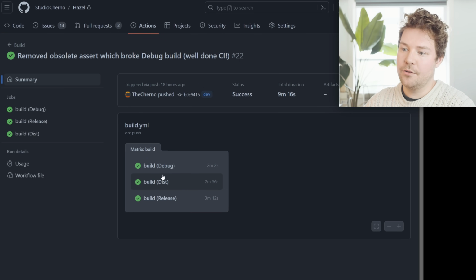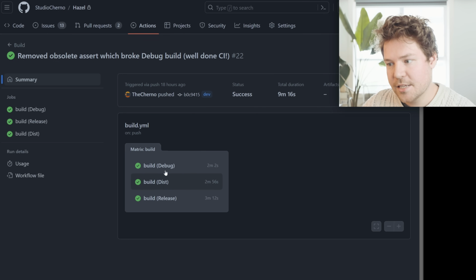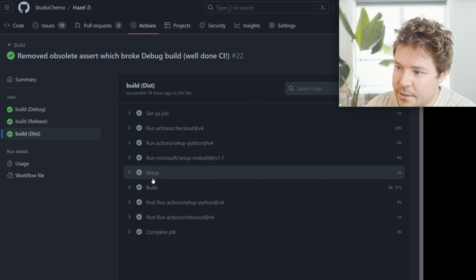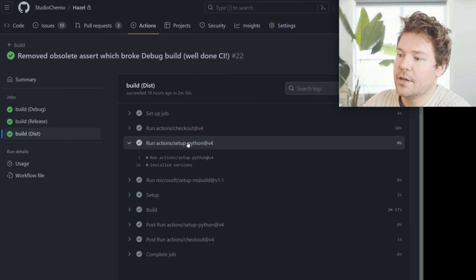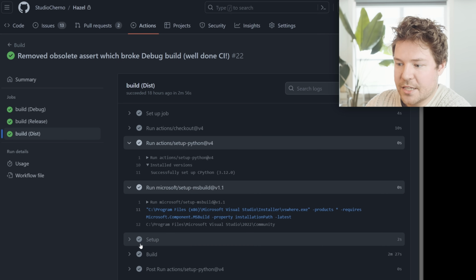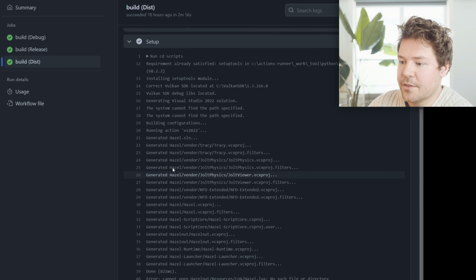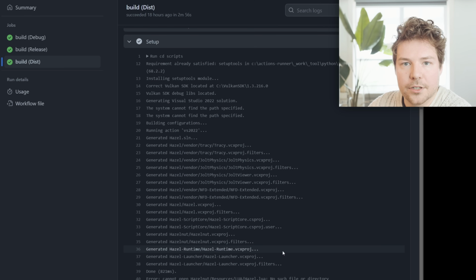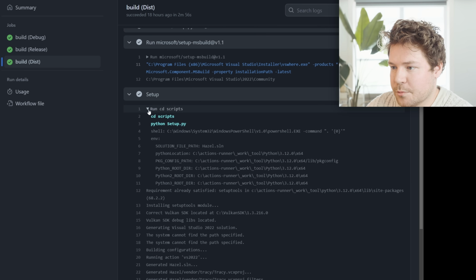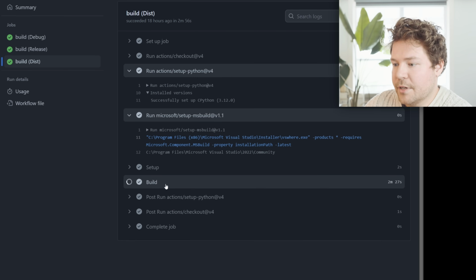And you can see that all 3 jobs were completed successfully: debug, dist, and release. You can click on them. You can look at all the actions. So for example, here's us installing Python. Here's us finding MSBuild. Here's us running the Python setup scripts to generate all of the project files. And you can see there actually is an error that I still have to fix for that as well, but it's not overly critical. And then here's the actual build.